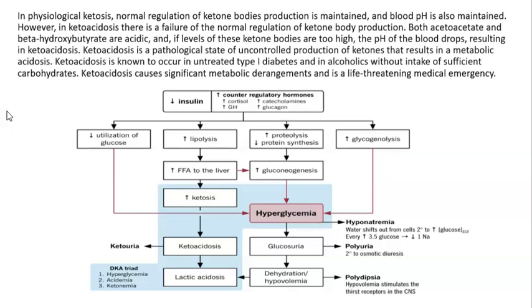Ketoacidosis is the pathological state of uncontrolled production of ketone bodies that results in a metabolic acidosis. Ketoacidosis is known to happen in untreated type 1 diabetes and in alcoholics without intake of sufficient carbohydrates. The result of ketoacidosis is that it will create many metabolic derangements and is a life-threatening medical condition. We can see in the figure that we have an excess of lipolysis. Therefore, there's going to be an increase of free fatty acids to the liver, and this is going to create an increase in ketosis. And if this is not controlled, it may develop ketoacidosis.